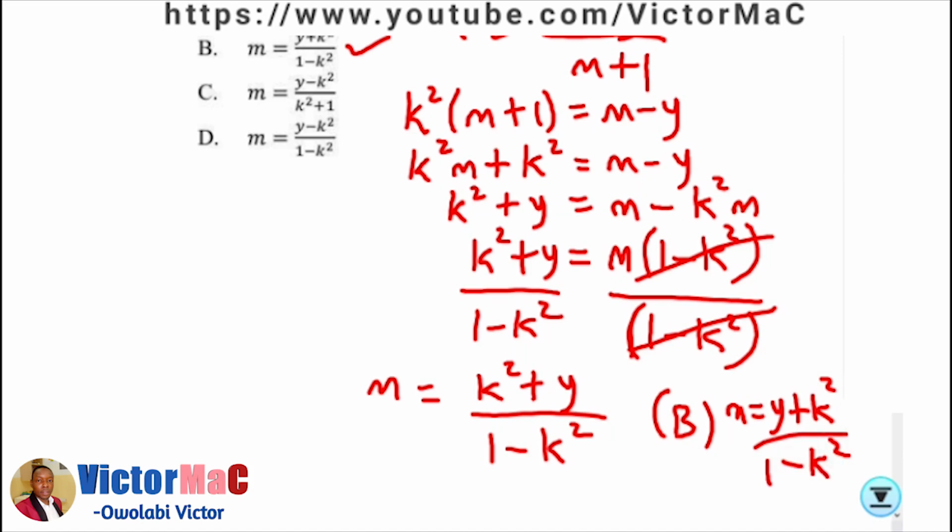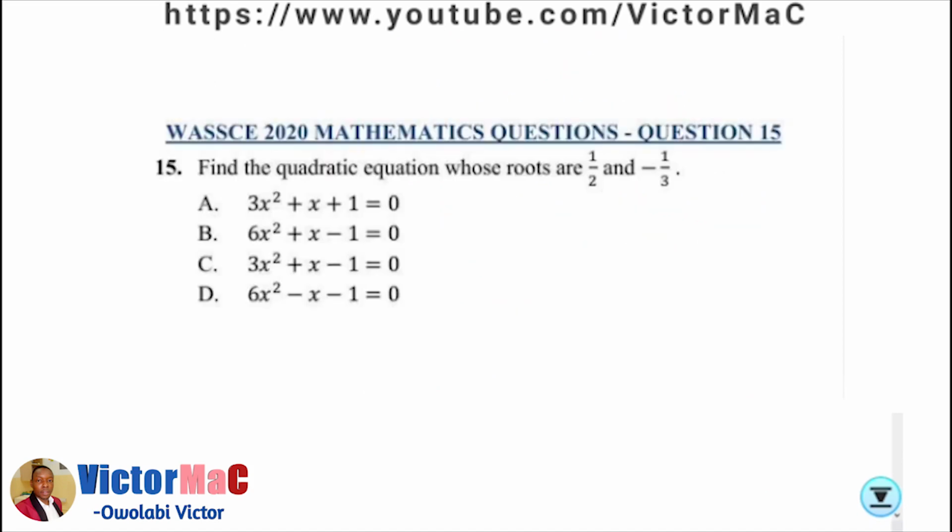The next question, number 15 of WASSCE 2020 mathematics questions. Find the quadratic equation whose roots are 1 over 2 and minus 1 over 3.